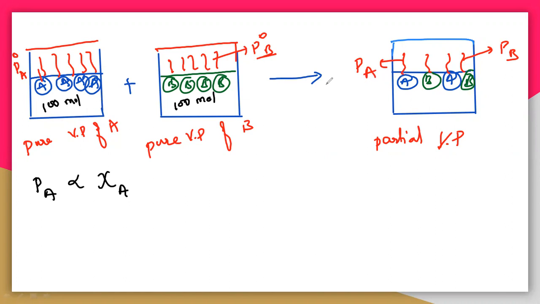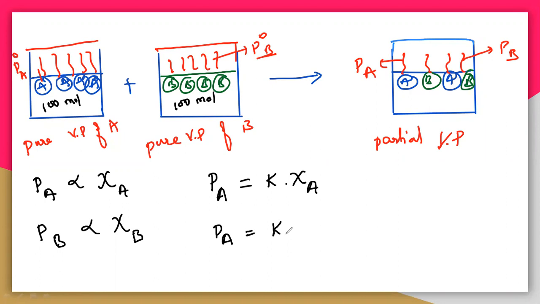Whatever the case may be, if you increase the concentration of A, then you can increase the partial vapor pressure of A. Here also, if you increase the B molecules, then you increase the vapor pressure of B. So PA is directly related to the mole fraction of A, and PB is directly related to the mole fraction of B. This is Raoult's law, and I can use a constant K: PA equals K into XA, and PB equals K into XB. So this is Raoult's law.